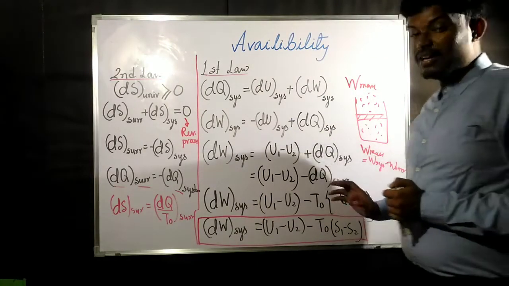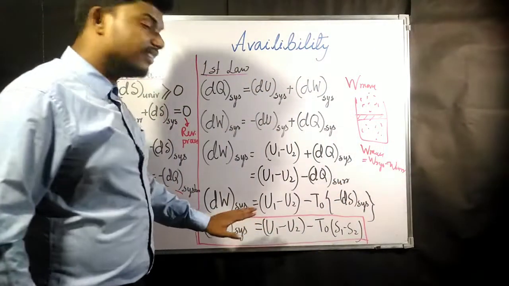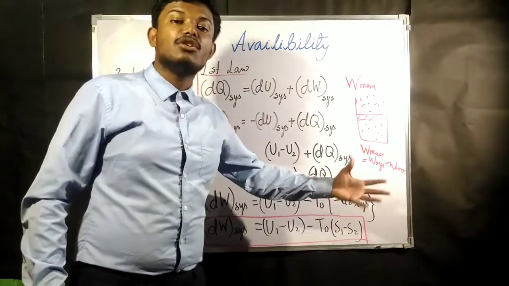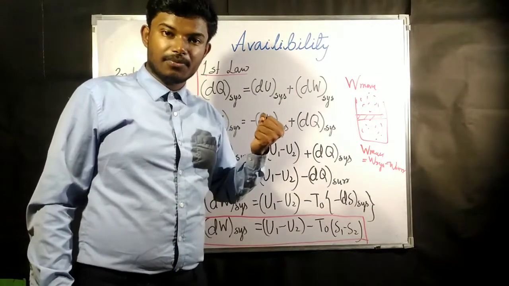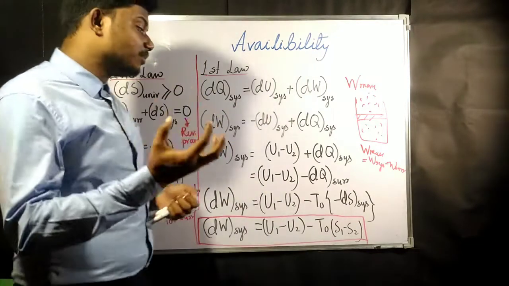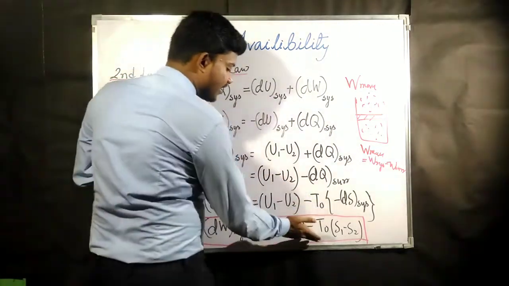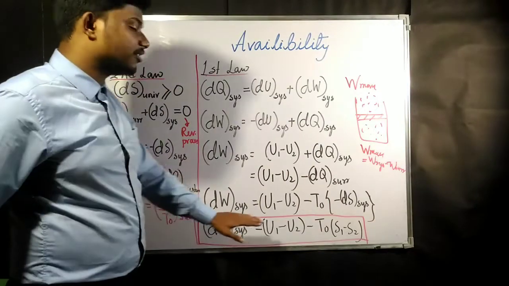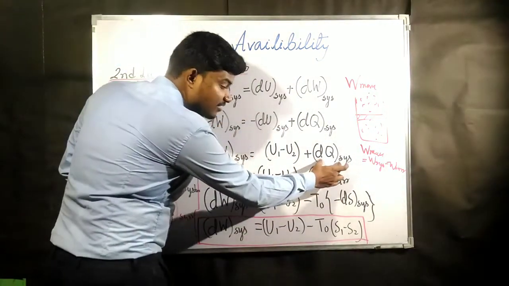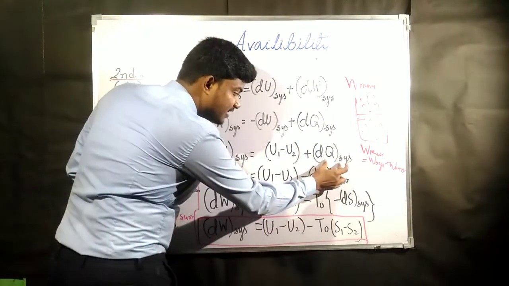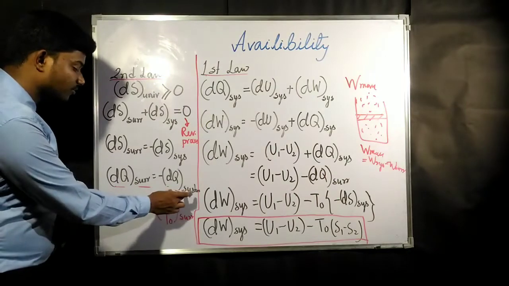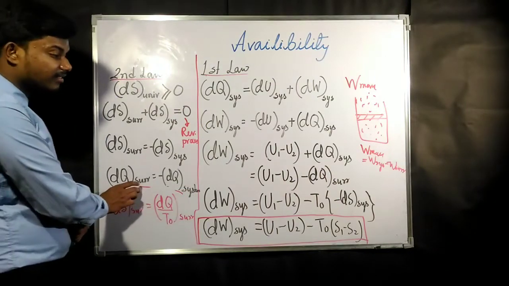But for the sake of simplicity of what we are finding, whatever entropy values will be given, will be given for the system. We'll have the entropy values for the system, so we are ultimately going to find out the expression for the system. So what has been done here? First of all, this dQ system has been changed with minus dQ surrounding.